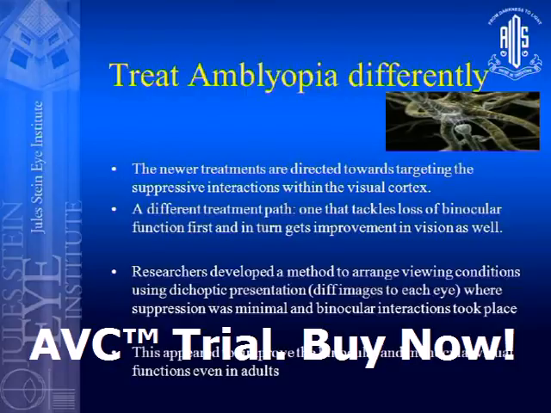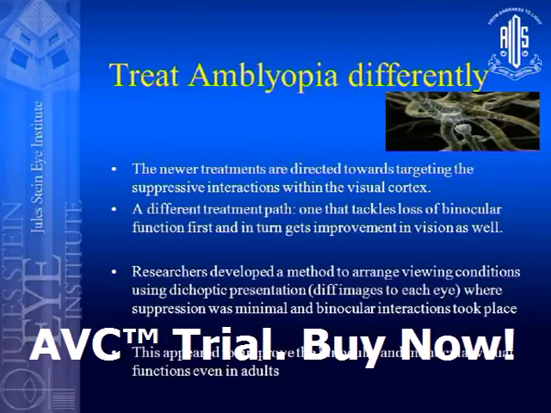The newer treatments are now being directed towards directly targeting the suppressive interactions at the visual cortex. So what's the difference? Here, one tackles the loss of binocular function first, and in turn gets improvement in the vision. And how is this done?